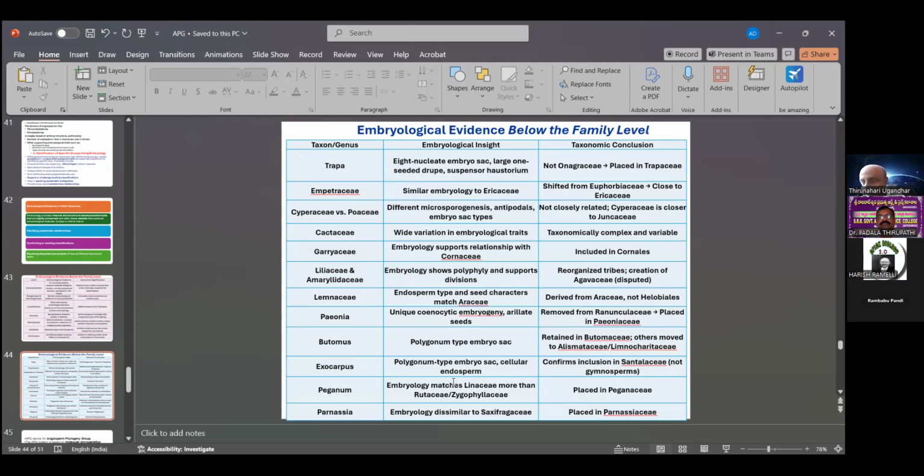A few are not related. They can also be included in the same family. For example, Bodamus with polygonum type embryo sac is retained in Bodomaceae, while others moved to Austrobaileyaceae. Then Exocarpaceae, with polygonum type embryo sac and cellular endosperm, confirms inclusion in Santalaceae. Then Paganum: embryology matches Liliaceae more than Rutaceae. These are all character features of embryological evidence, which play a major, important role.